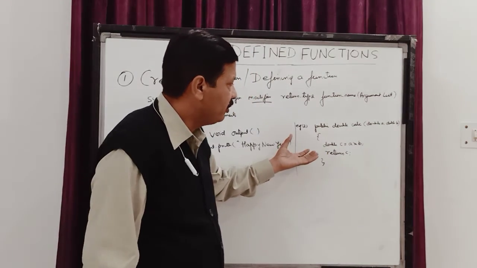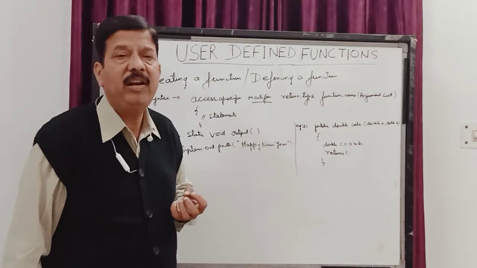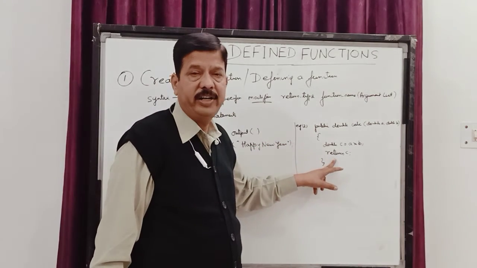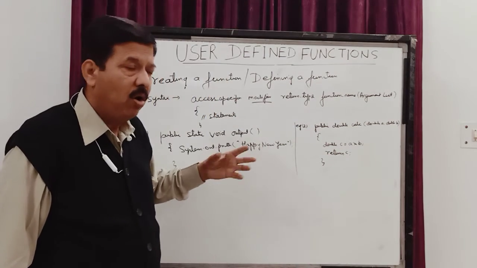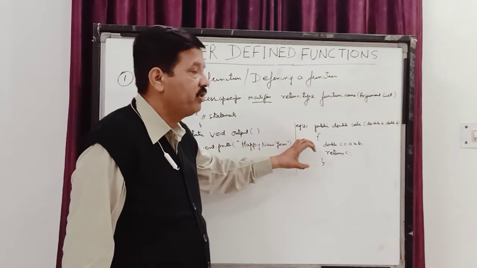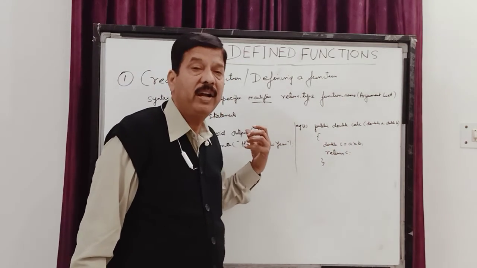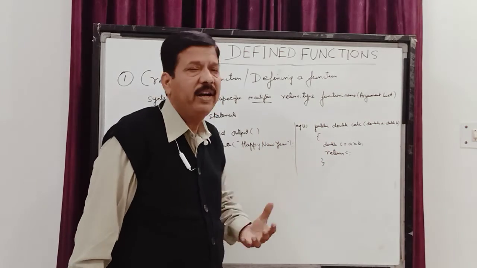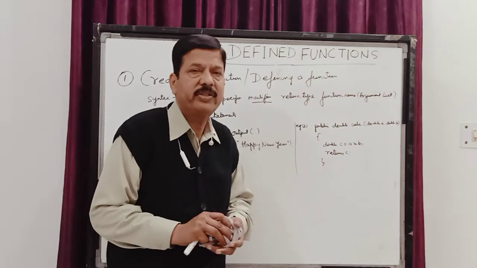Return C means this function is going to give me some value, and this value is being given to me by this return statement. The return statement is going to give the value to that program through which this function is called, and this value is stored in C. So this value you get over there. We'll see how this value gets returned. So one more thing we have learned over there is the return statement.